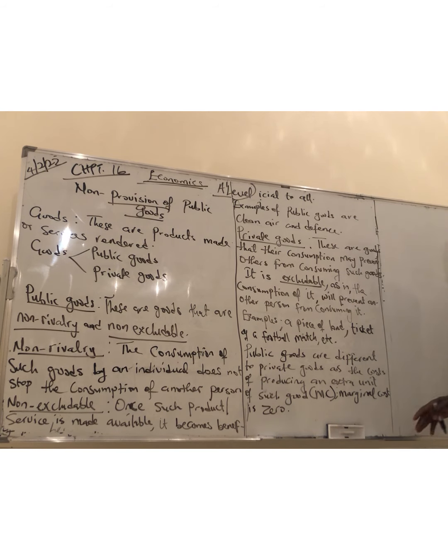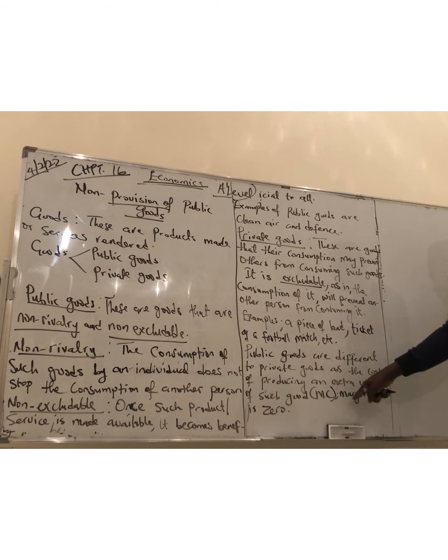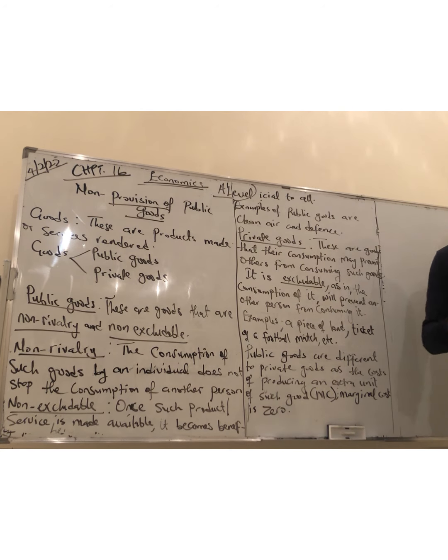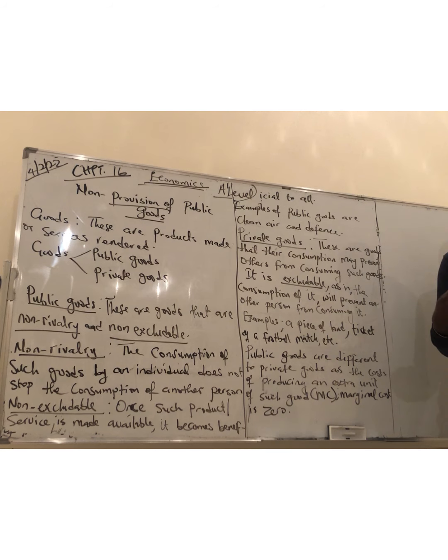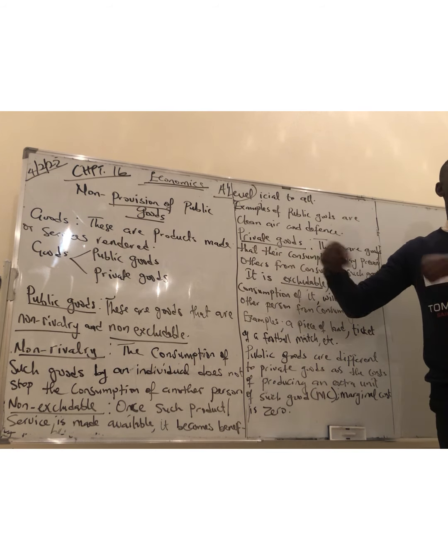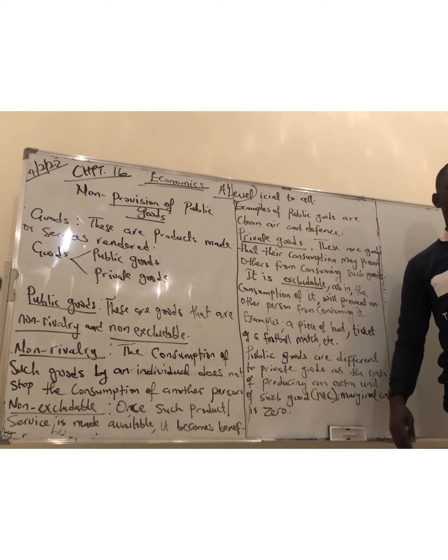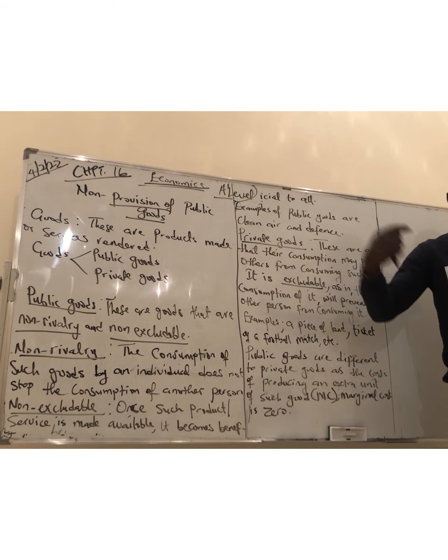Is it clear? Great. So public goods are different to private goods as the cost of producing an extra unit of such goods, the marginal cost, is zero. For private goods, the cost of producing extra units at first falls, and in the long run, it starts increasing. But for a public good, the cost of producing extra units is zero, just like street lighting. You can produce more street lighting, it does not cost anything.